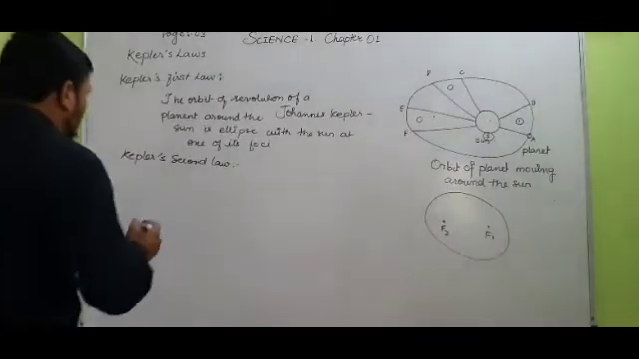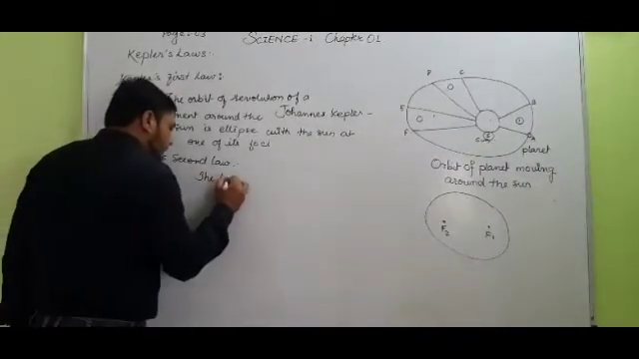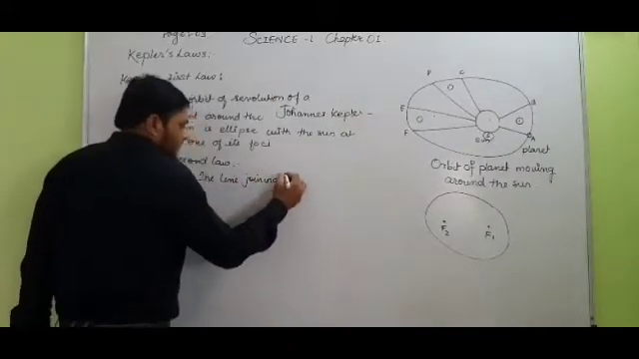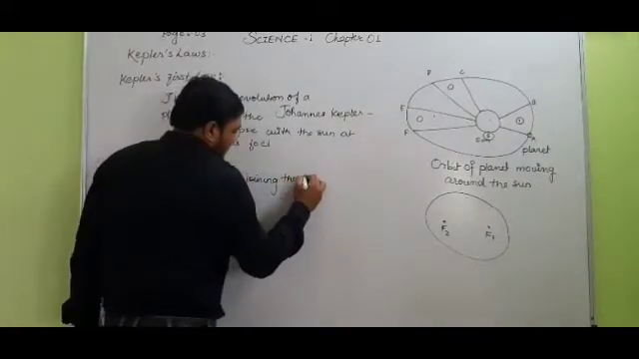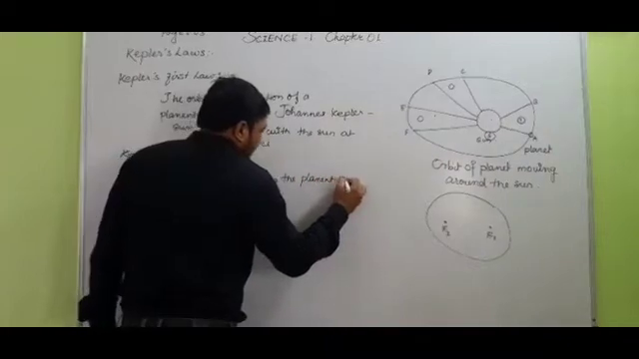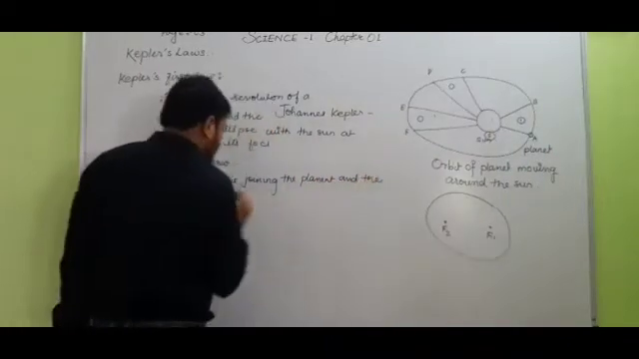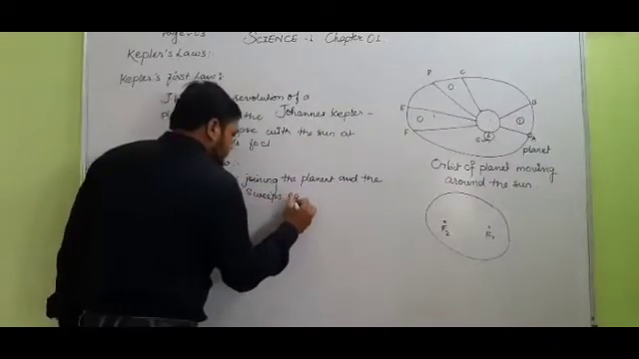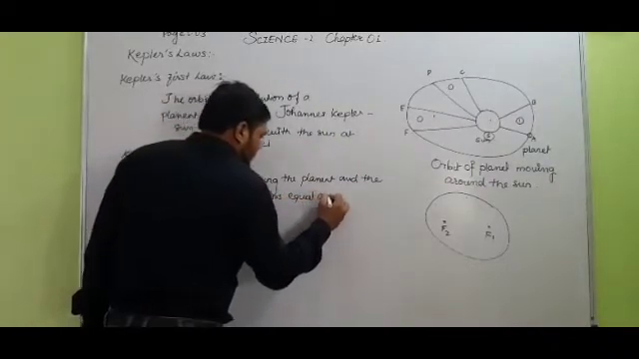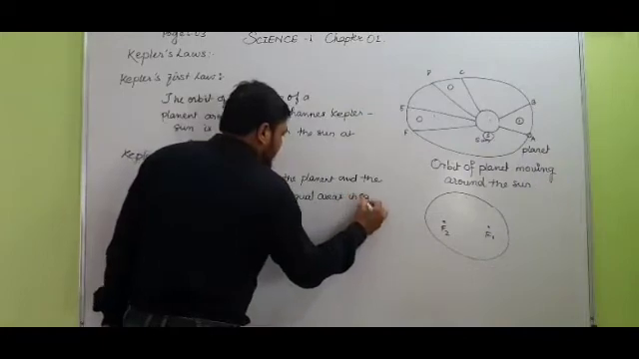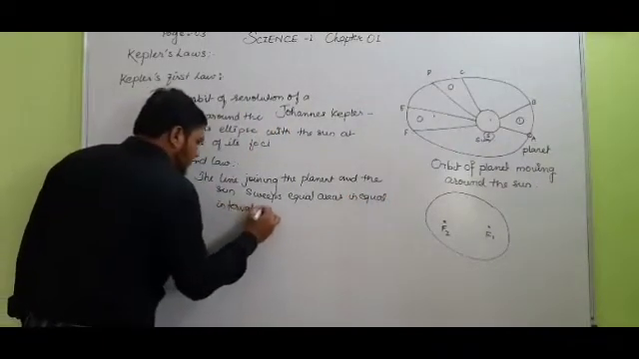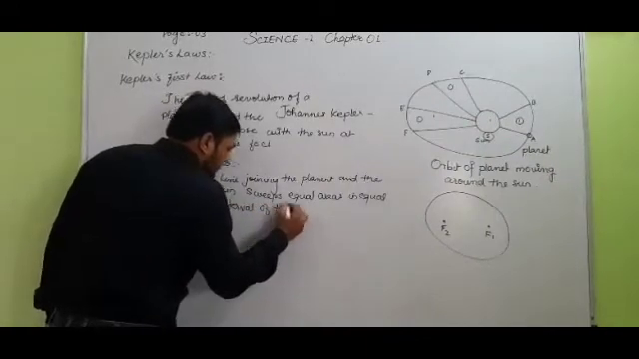So I will write here the law: the line joining the planet and the sun sweeps equal areas in equal intervals of time.